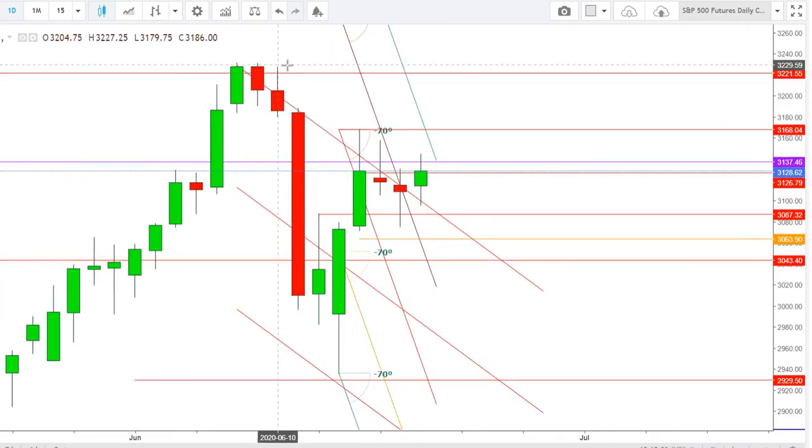Here you can see that in the daily time frame, the S&P 500 futures face stiff resistance at the levels of 3221. Whenever the S&P 500 futures try to sustain above this level, they find heavy sell-off, and the advent of this downward move started from June 10th. The S&P 500 futures formed an exhaustive candle on June 10th, and since then we have seen a sharp downward move on June 11th, which confirmed the continuity of bearish pressure during the days ahead.